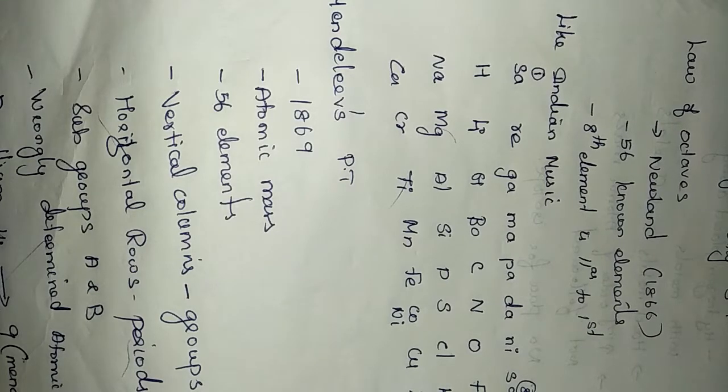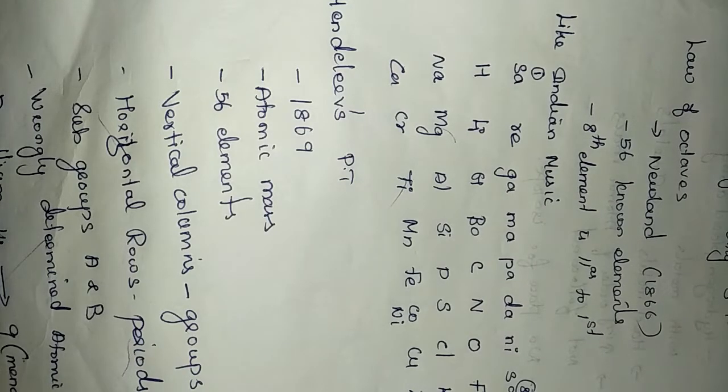In triads there is one peculiarity: when we add the first and third elements and take the arithmetic mean, we get the atomic mass of the second element. Like that, here also a peculiarity is there: the first element and the 8th element have the same properties. He arranged them like Indian music. Newland observed that the first element and the 8th element have the same properties, so he framed it like Indian music.